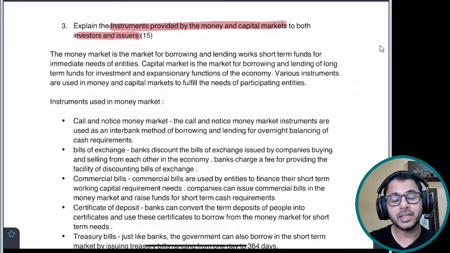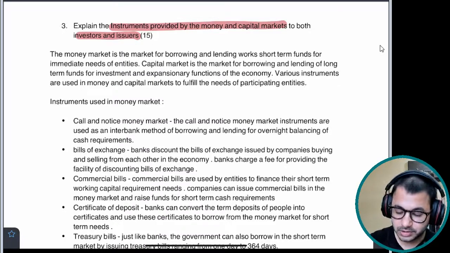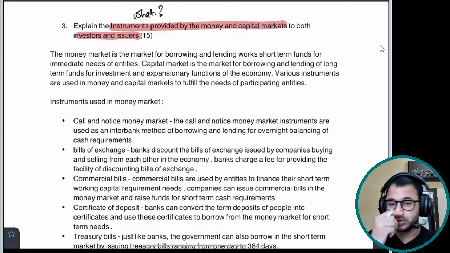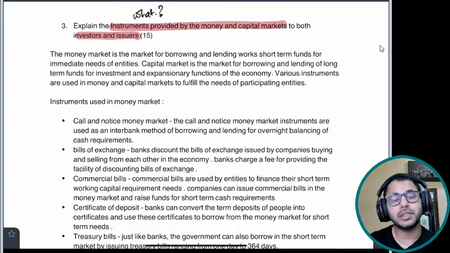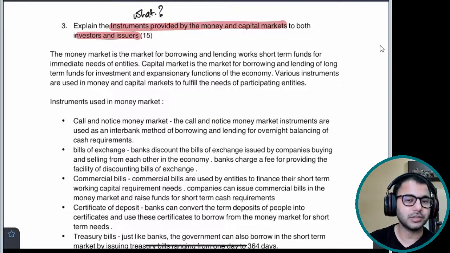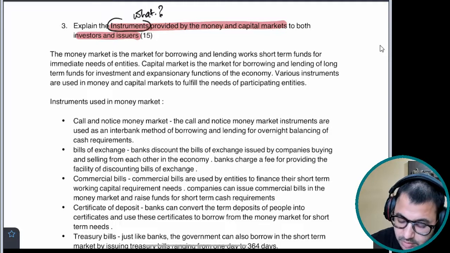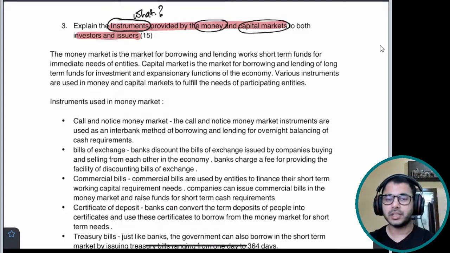तो मनी मार्केट में क्या क्या इंस्ट्रूमेंट्स है? वेरी सिंपल क्वेश्चन, this is the keyword here. What are the instruments used in the money market? What are the instruments used in the capital market? In short, this is our question. तो कीवर्ड क्या है यहाँ पर? इंस्ट्रूमेंट है नंबर वन, मनी मार्केट है नंबर टू, कैपिटल मार्केट है नंबर थ्री. These are the major keywords.